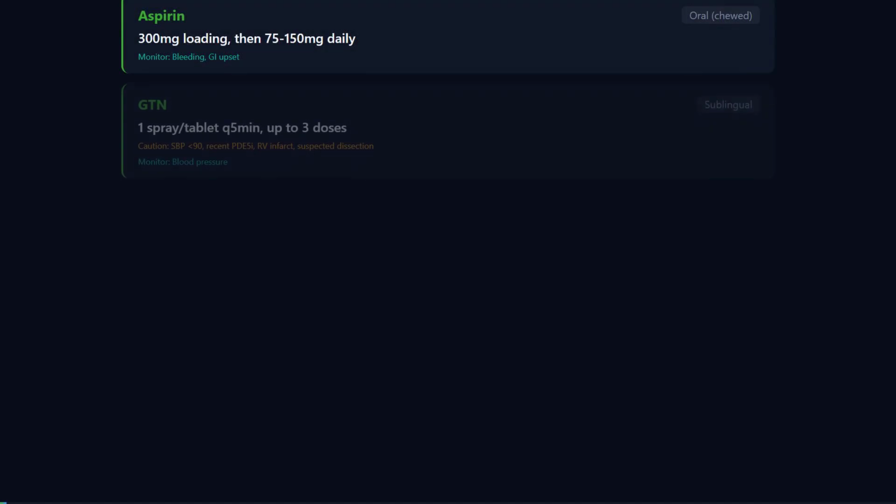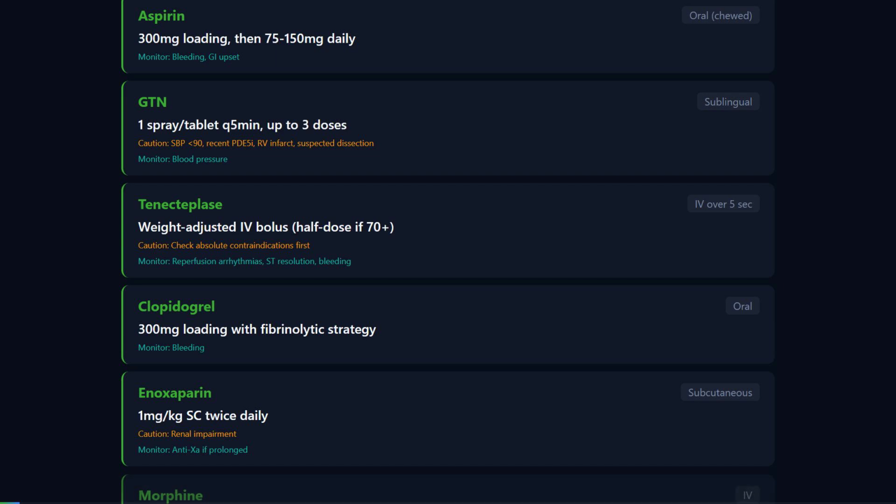What is the risk of intracranial hemorrhage with Tenecteplase? Approximately 1% in the trial data, higher in patients over 70, which is why the dose is halved in that age group. The risk is also higher with uncontrolled hypertension. This is why I check the blood pressure before giving the drug. If his systolic is above 180, I need to bring it down with intravenous beta blocker or GTN infusion before thrombolysis.